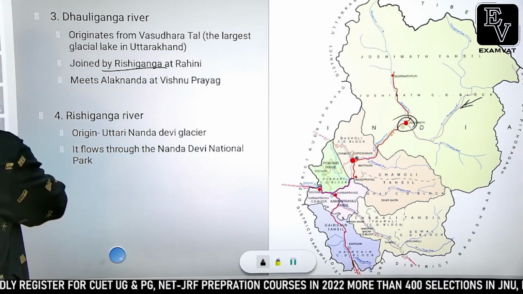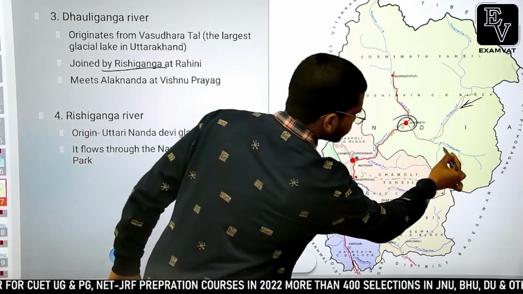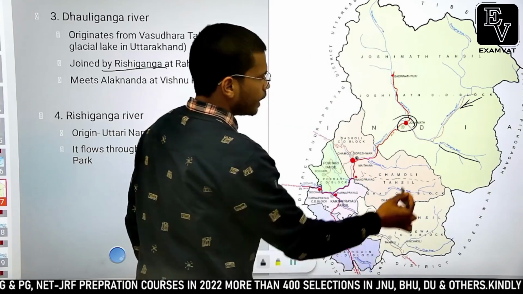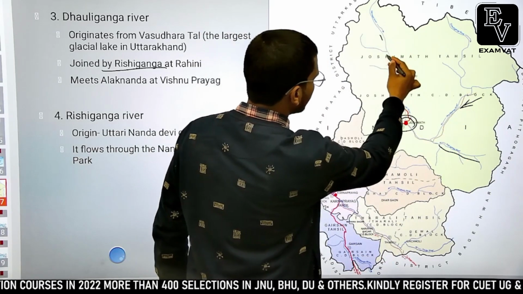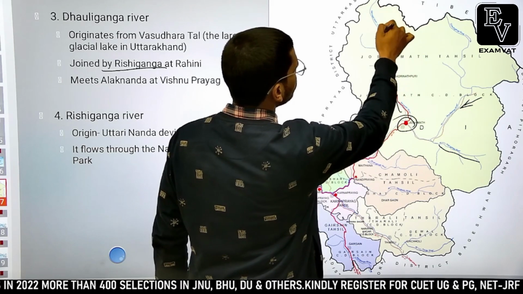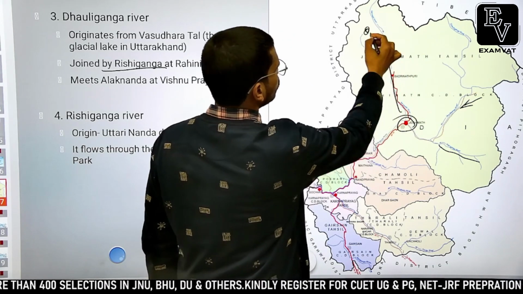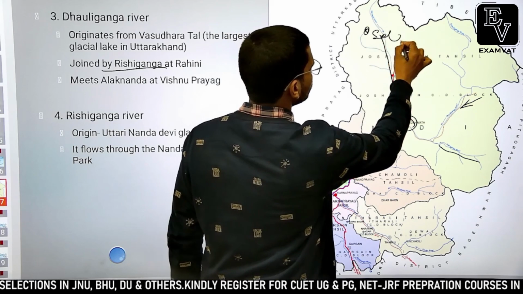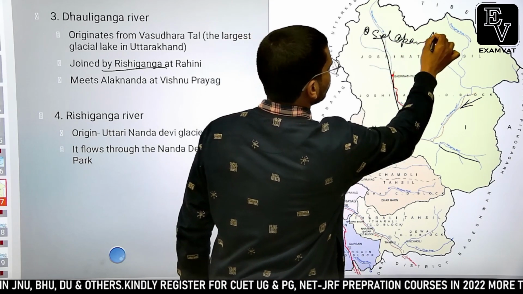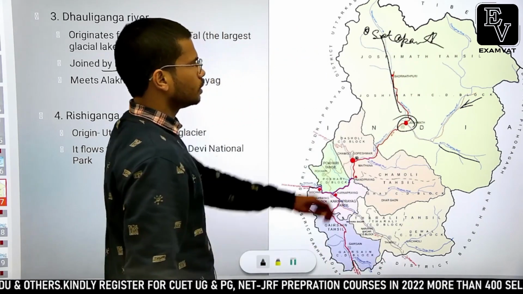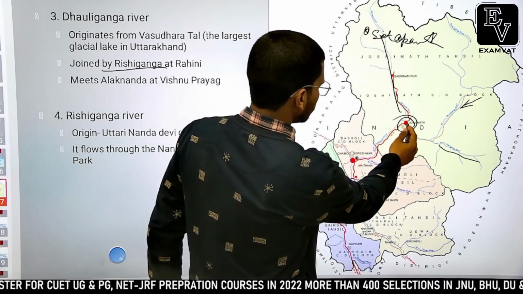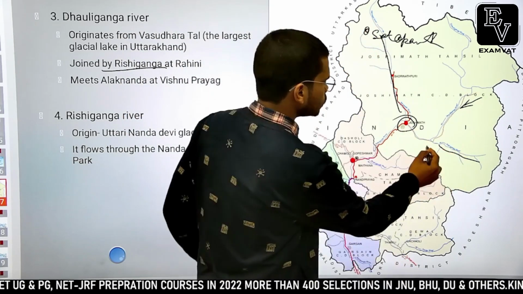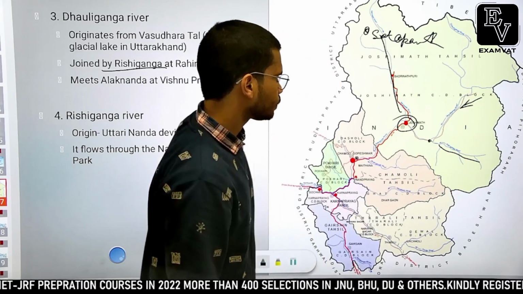Okay, so if you see here, this is Rishi Ganga river and this one is Dhauliganga river. Okay, and this is Alaknanda river, which is originating from Satopanth glacier near Badrinath. So here is Satopanth glacier, and from here Alaknanda river is coming to meet Dhauliganga river at Nandprayag, and Rishi Ganga joins Dhauliganga midway here.